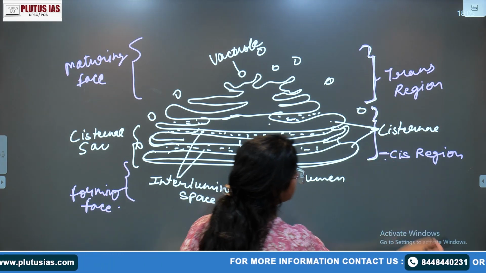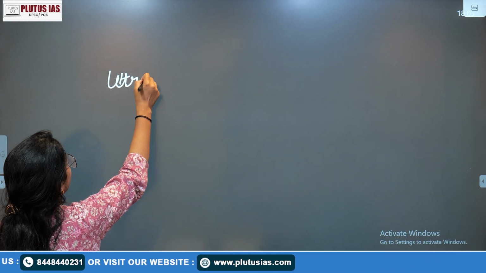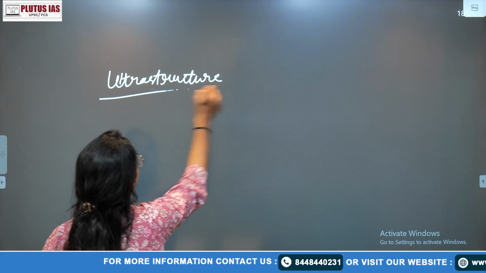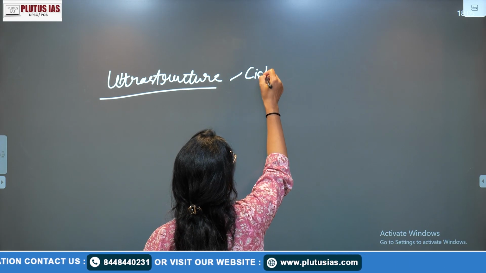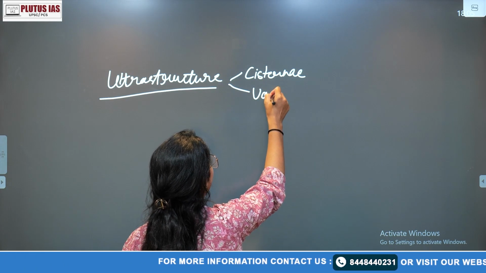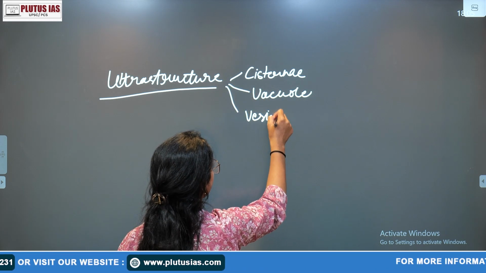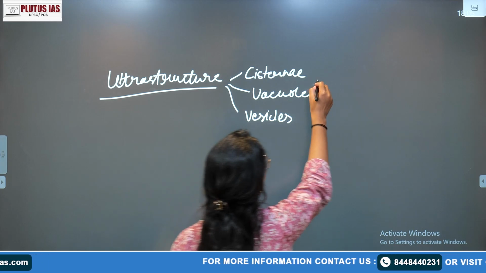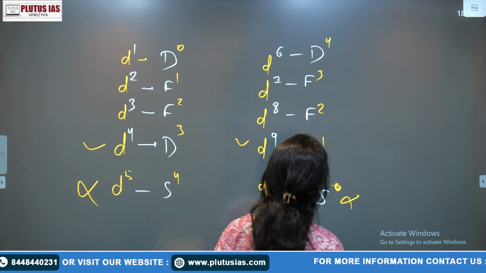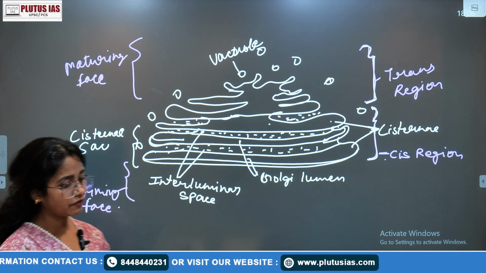So what are the ultrastructure of the Golgi? The first is cisternae. The second is vacuoles, and the third is vesicles. Vacuoles are also known as tubules. Okay, so if I talk about this, we can see the cisternae, we can see the vacuoles.